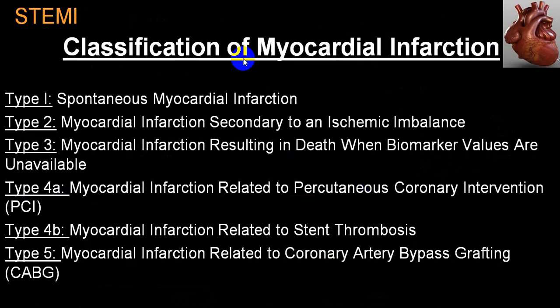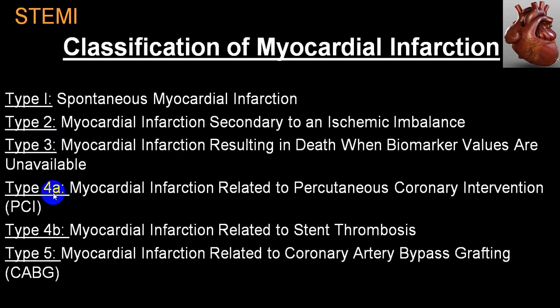Now myocardial infarctions, that is ST elevation MI, are classified depending upon the pathophysiology and etiology. If it is spontaneous, it is called type 1. If myocardial infarction is secondary to ischemic imbalance because of severe acute hypoxia, then it is called type 2. If a person gets sudden cardiac death when biomarker values are unavailable, and on post-mortem you diagnose it as a myocardial infarction, that is called type 3.